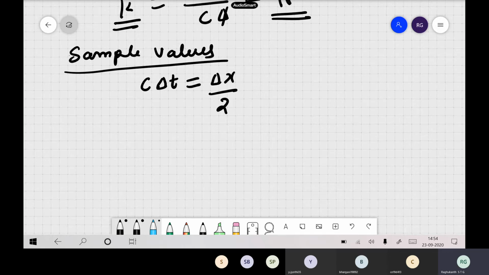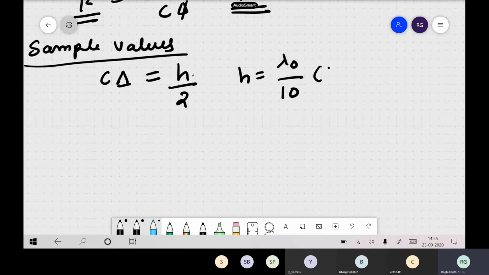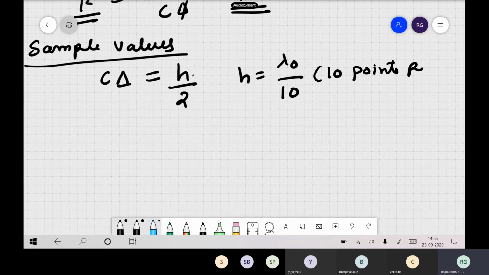So c delta is equal to h by 2, and then your h is lambda naught by 10, which means we have taken 10 points per wavelength. Okay, so we have sampled like this.